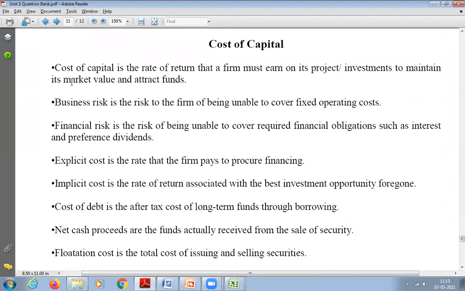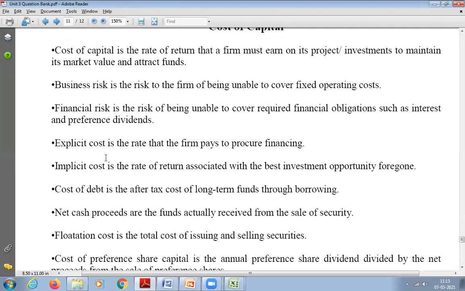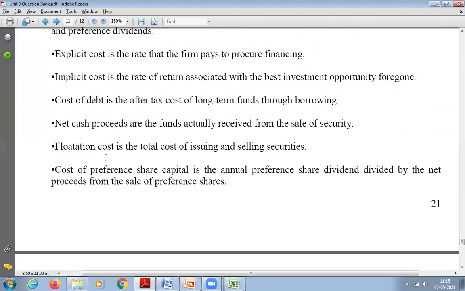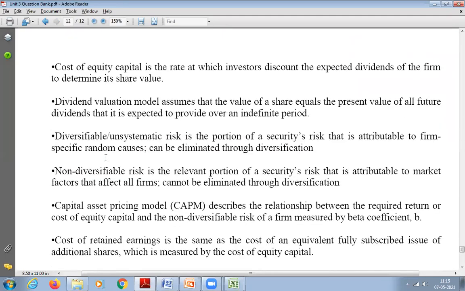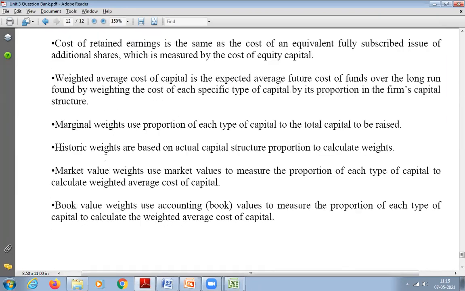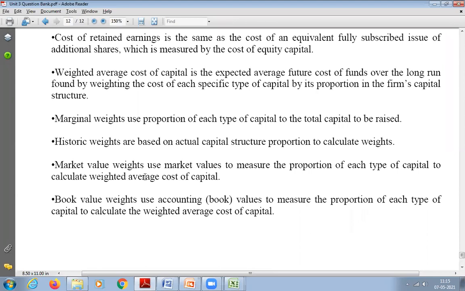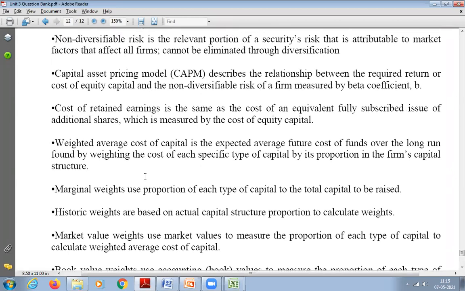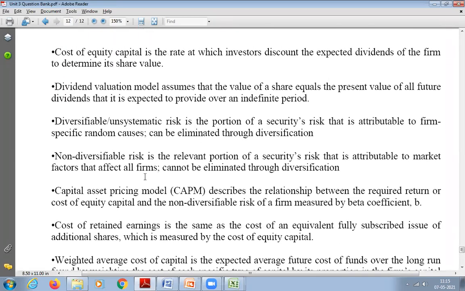What is cost of capital, financial risk, explicit cost, implicit cost, flotation cost, cost of preference share, cost of equity. Then again marginal weights and historical weights. Please go through all the theoretical points given at the end of the question bank, that is page number 11 and 12. If you have any doubt in any of the concepts given there, please let me know. We can discuss in the next class.